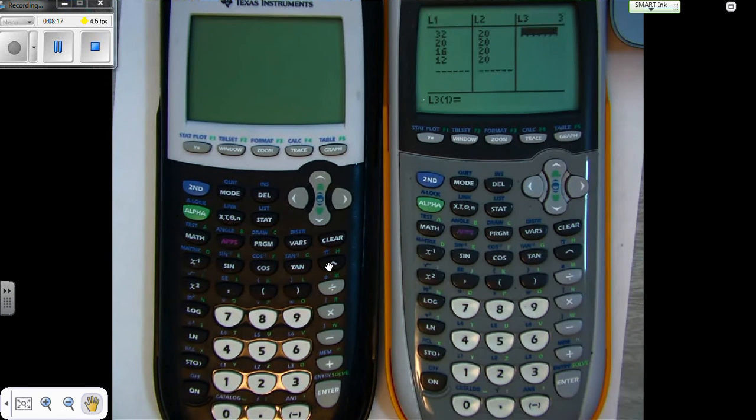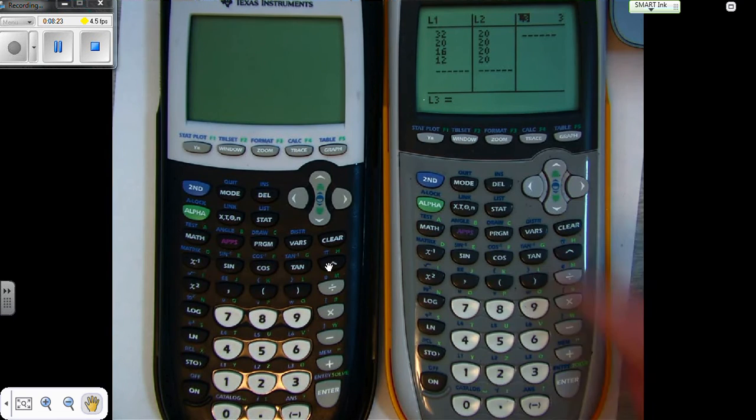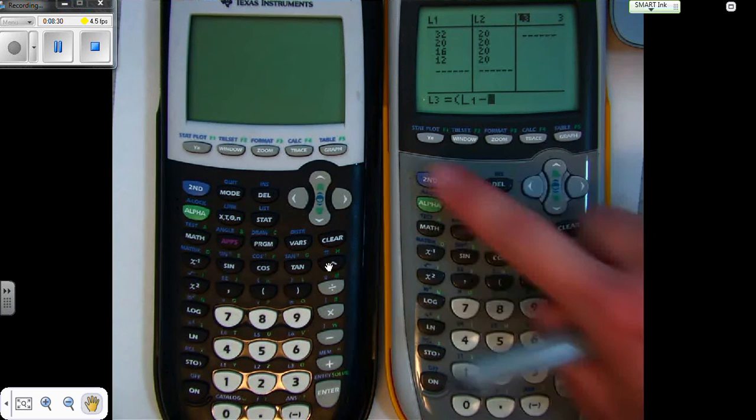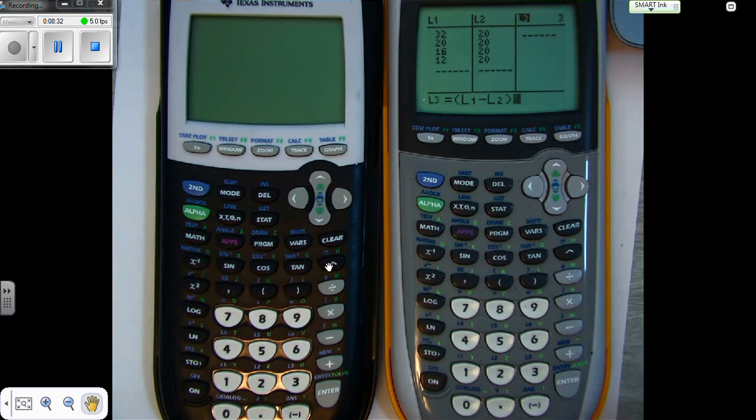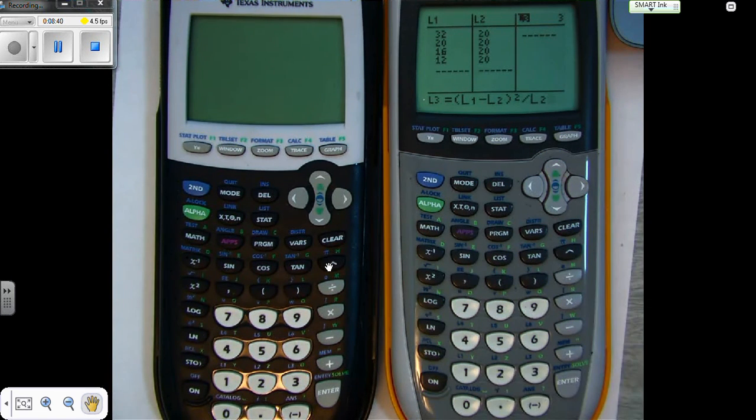Now remember, we're doing the exact same formula on every single one of these. So all you got to do is scroll up to list 3 and use parentheses. We're going to say list 1 minus list 2, observed minus expected, squared, actually I'm going to use that symbol, and then I'm going to say divided by the expected, which is in list 2.